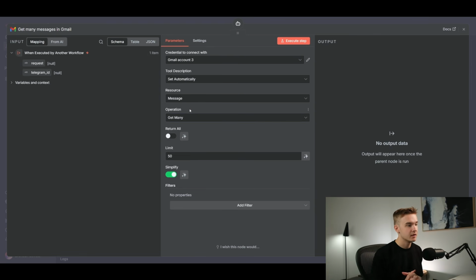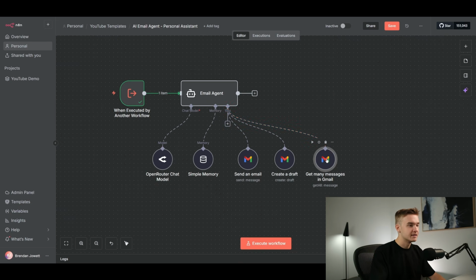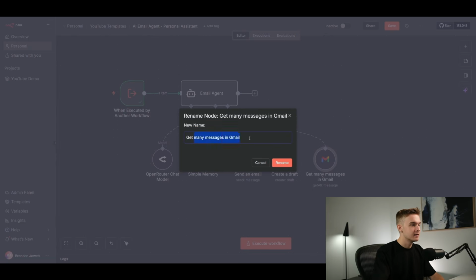So it's going to be getting all of the most recent emails for a certain limit that we set it to. At the moment, by default, it's set to 50, which is quite a lot of emails. So if we're just going to be using this for the recent amount of emails in our inbox, this should be pretty perfect for that. And then that is good to go. So I can rename this to get emails from inbox.